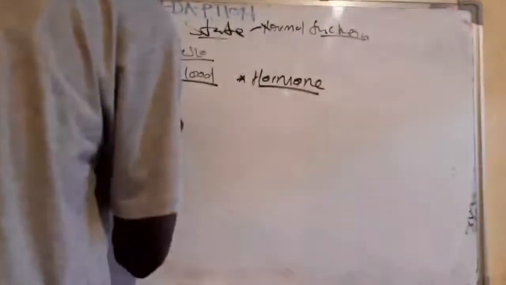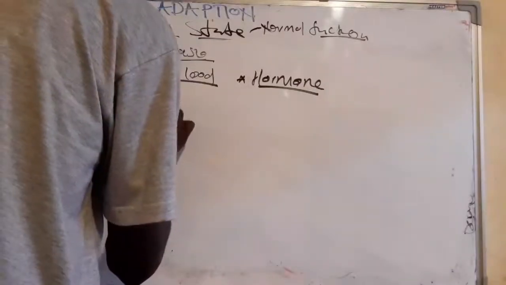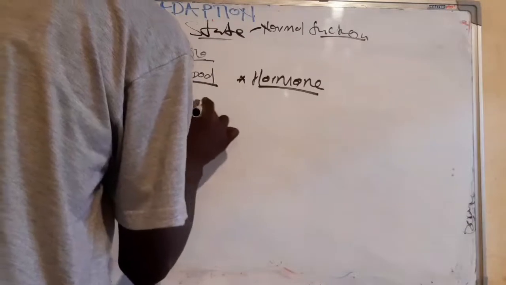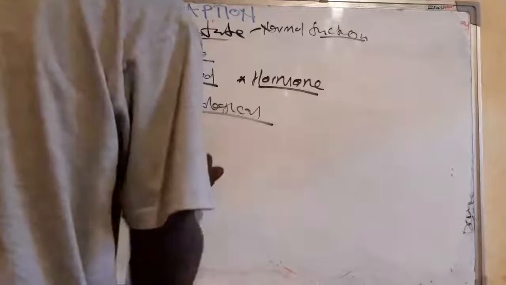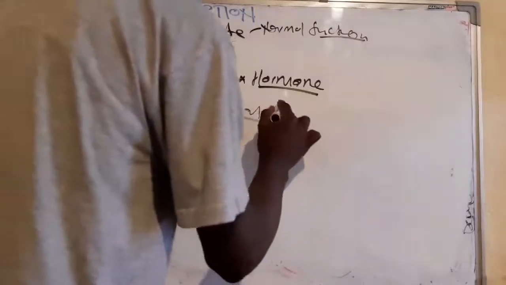So let's start with the physiological hyperplasia.